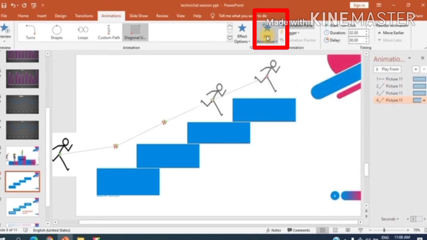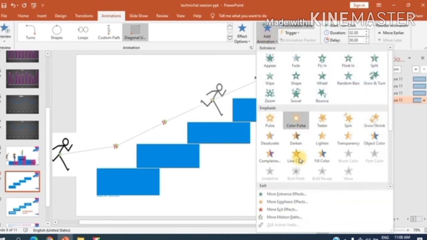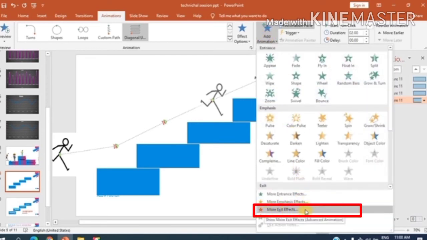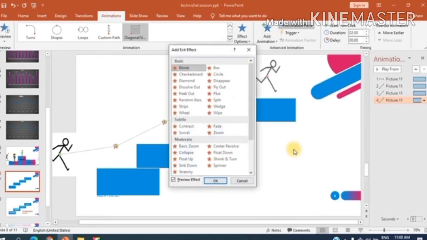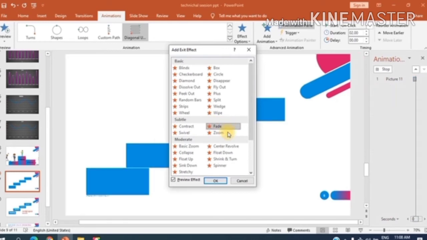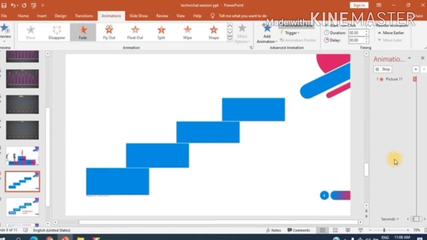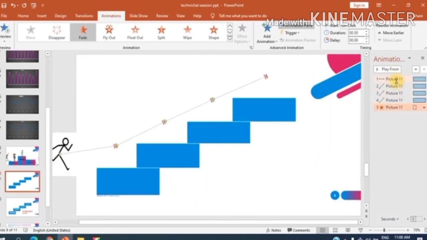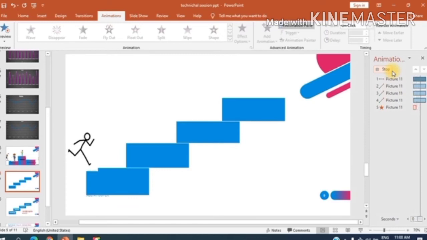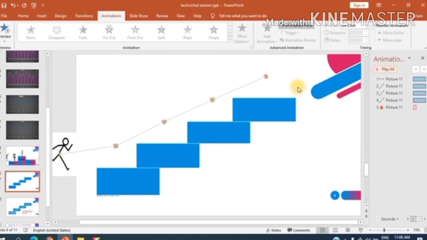So go to add animation once again and then more exit effect. We want this boy to exit from here. So select the exit effect and then click on fade option so that it will fade away just after a while. Let's see whether the effect has been created. Yes, you can see here after going to the final position, the image disappears.